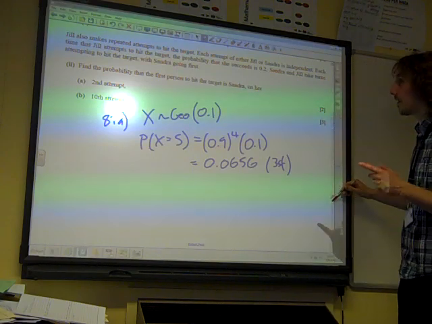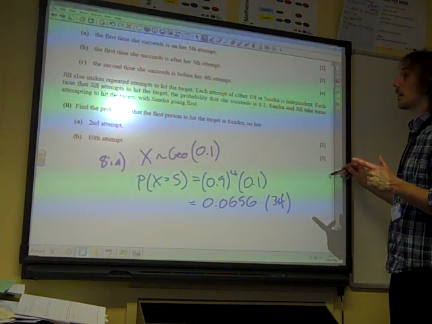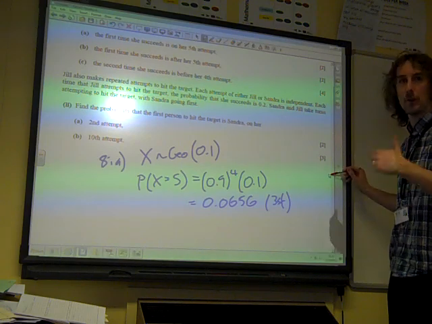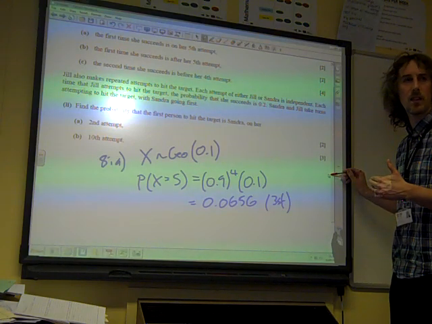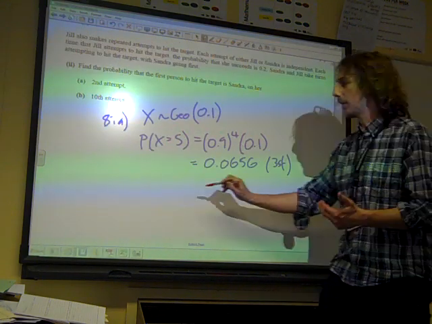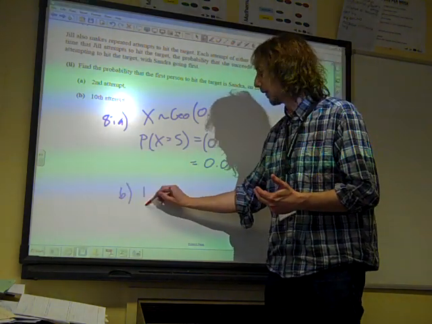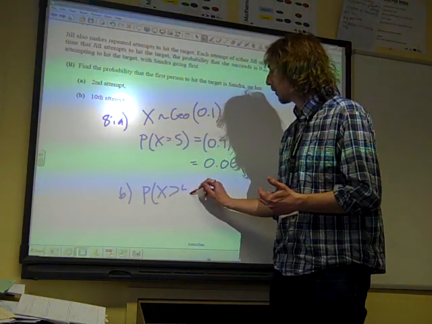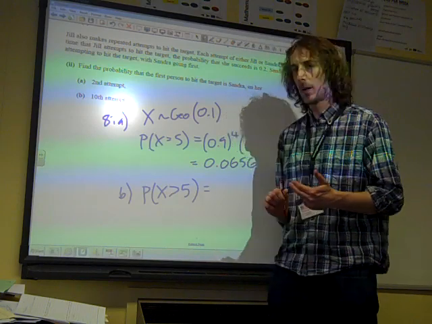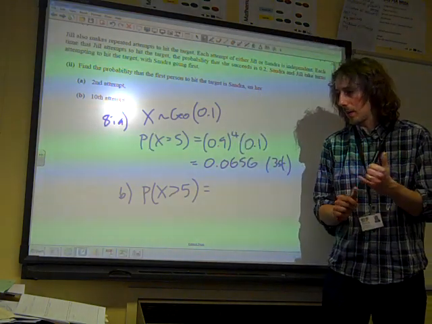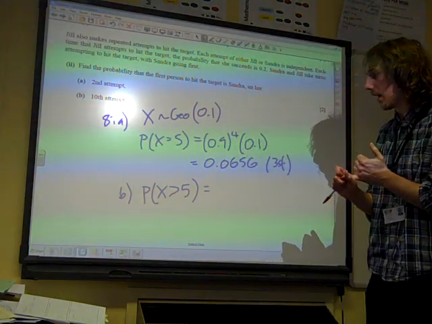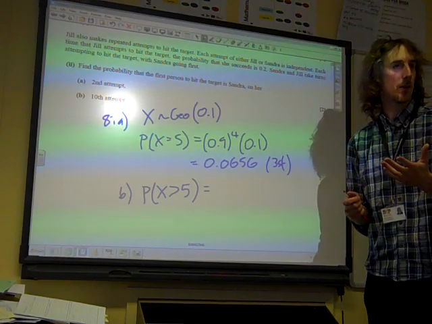Part 2 says, find the probability that the first time she succeeds is after her 5th attempt. Well, what does that mean? If the first time she succeeds is after the 5th attempt, that's x being greater than 5. If that's going to happen, she must have 5 failures.